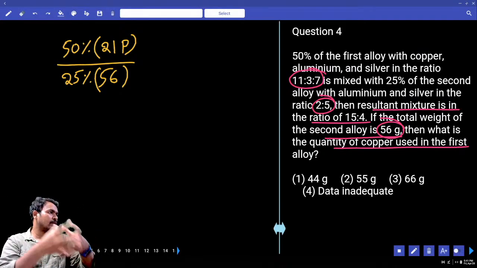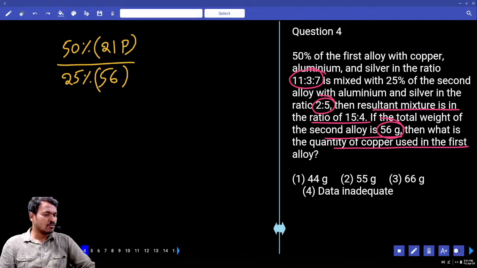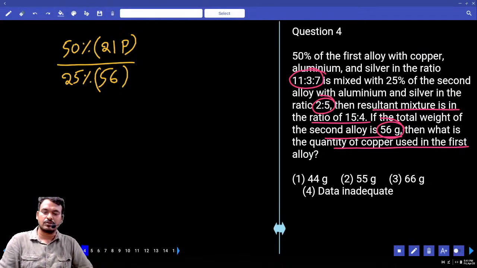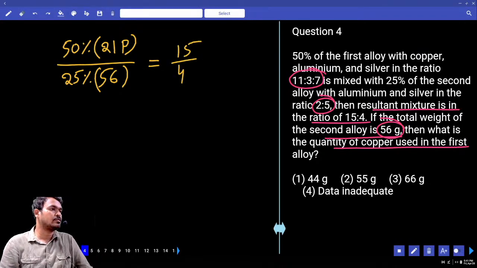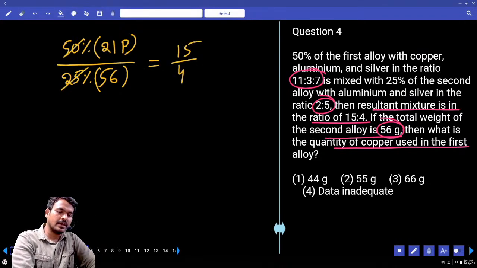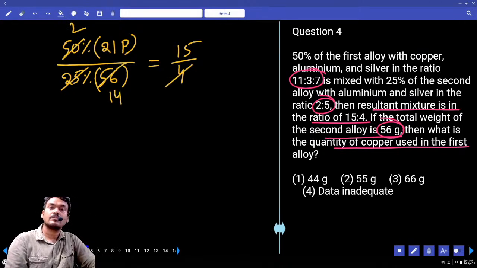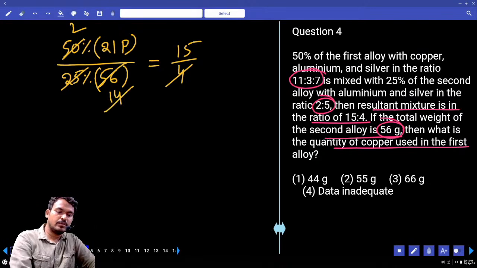These two are mixed, and we get the new mixture. In that new mixture, quantity 1 and quantity 2, what is the ratio? 15:4, or not? 15:4. 25 how many times? 2 times. 4 how many times? 14 or not? Okay. 14 how many times? 42, 3 times.